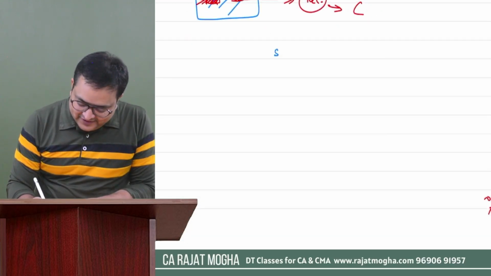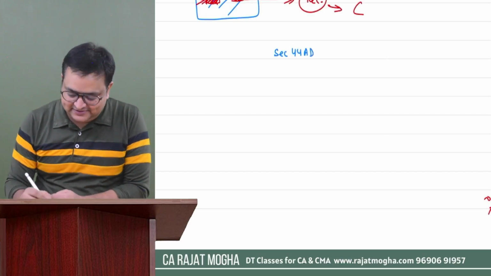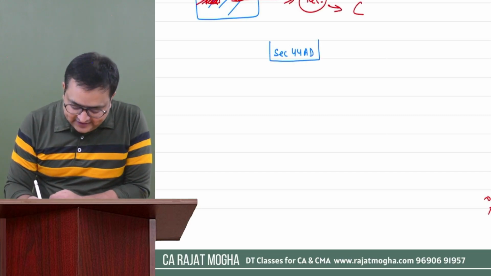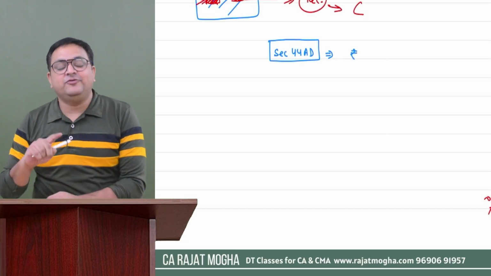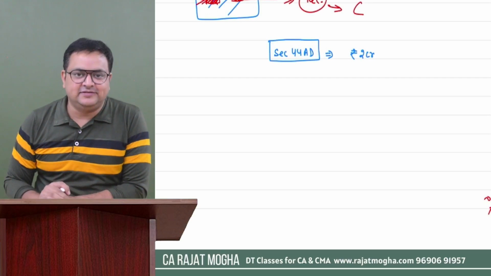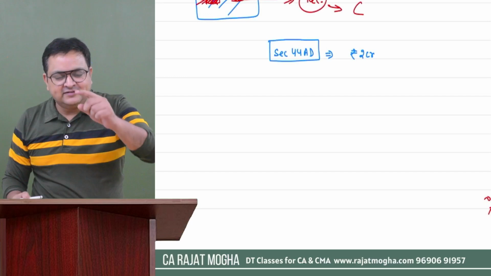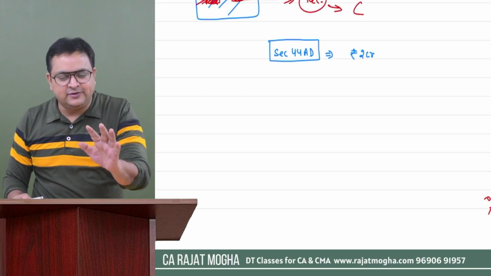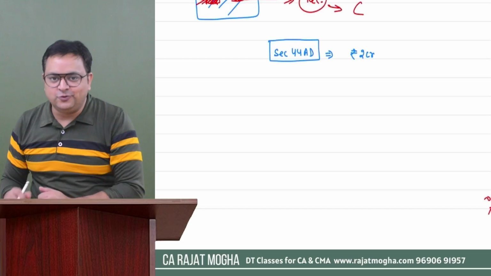Now come to section 44AD, the presumptive income section. It says that assessee, you would be eligible if your turnover is up to 2 crore during the previous year. If it is more than 2 crore, then you are not eligible. Although there is an amendment, there is something regarding 3 crore. I am coming to that point, right? But as of now, first, let me explain regarding 2 crores.